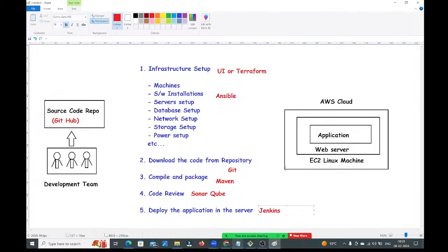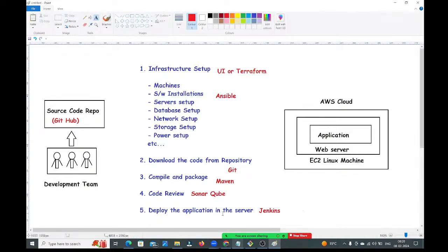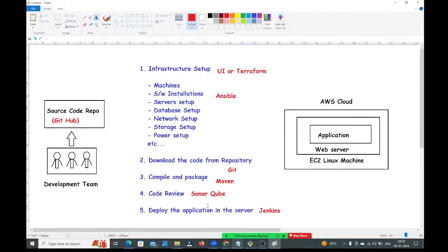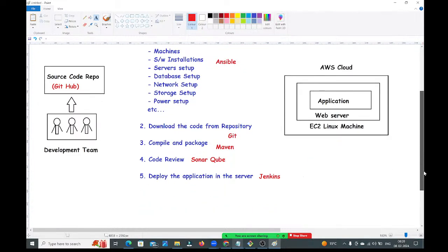Then where will Tomcat come into the picture? Tomcat, guys. If you have Tomcat, you can run the application in any environment easily. Sorry, not Tomcat, Docker. Sorry, guys. Docker. If you know Docker, if you have Docker, then you can run the application in any environment, guys. Could you please explain in detail about that? No problem, I will explain, guys.